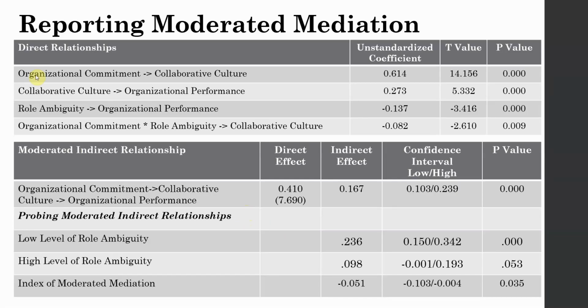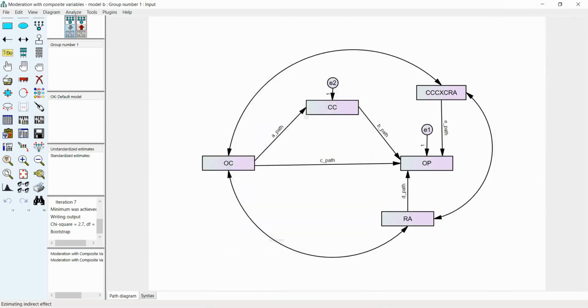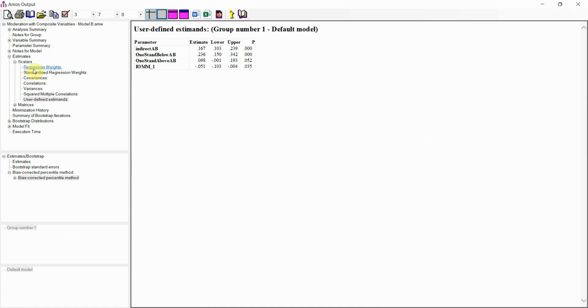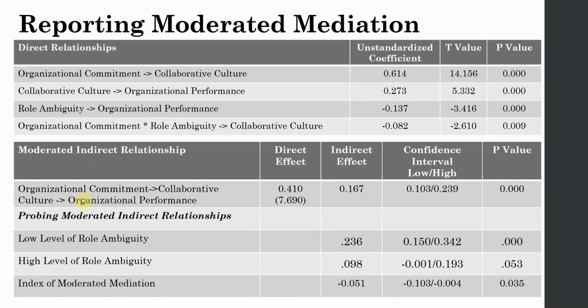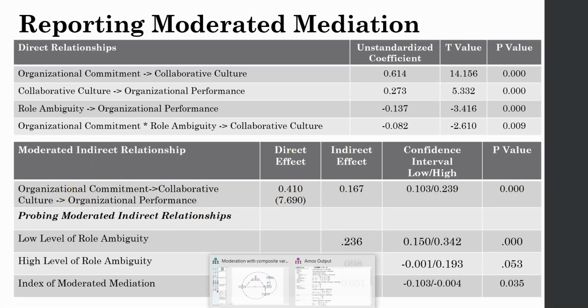Now, how do you report it? Again, the direct relationships, these are present here. If you go to output here, estimates, now these are your direct relationships here, all of these. Your indirect relationship, again, that is present here. Where is it? Have a look.